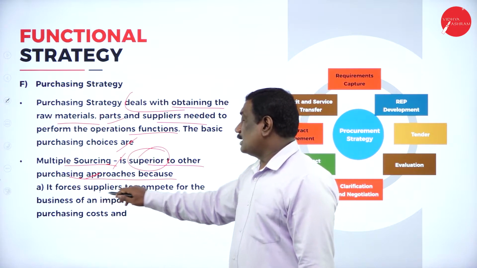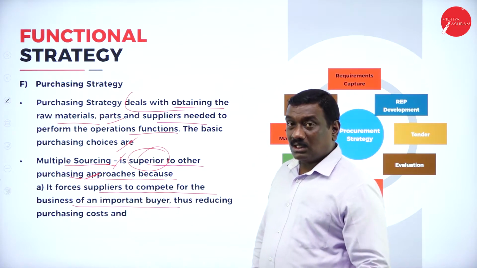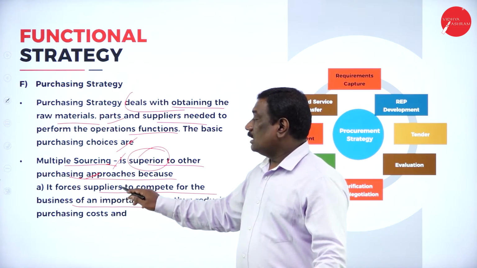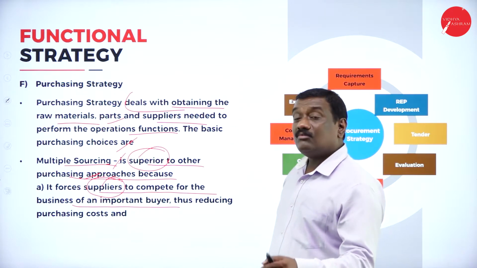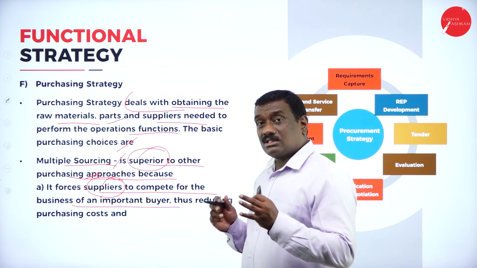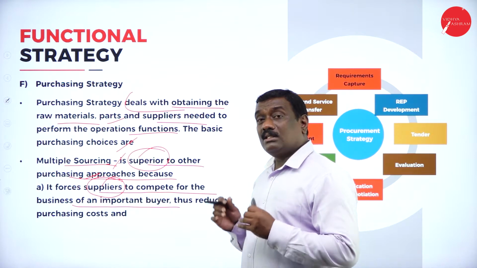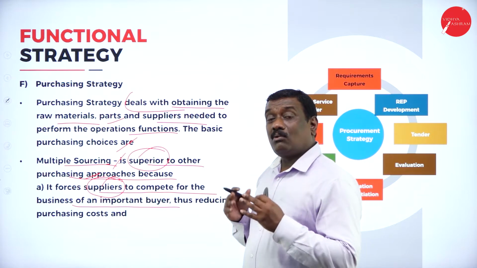It forces suppliers to compete for the business of an important buyer. So under multiple sourcing, the suppliers are forced to compete for the firm's business, for an important buyer.